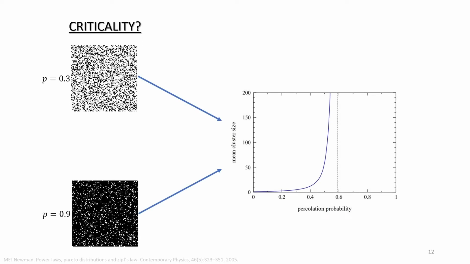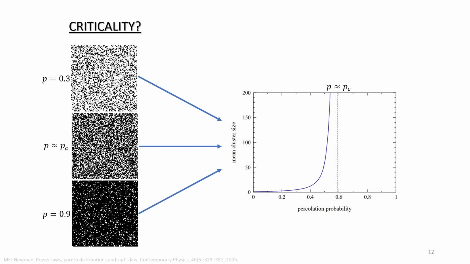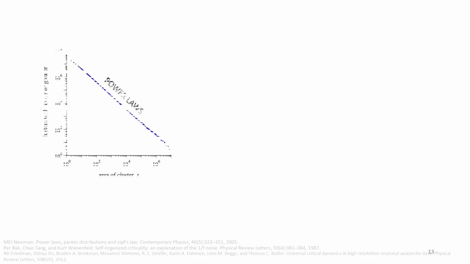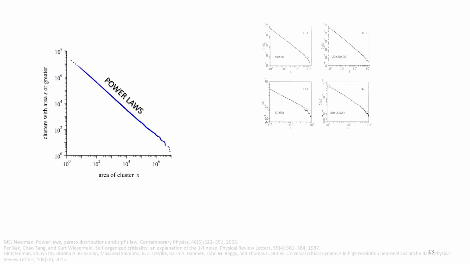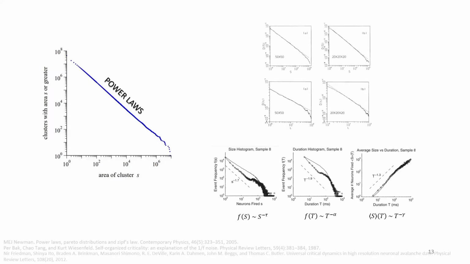Criticality is one important subject matter in physics. A practical example of this phenomenon could be explained by percolation theory. Close to the critical percolation probability, the mean size of the clusters, or shaded regions, diverges, implying scale invariance, or non-characteristic definition for the mean cluster size. These invariances are represented by power law distributions, and these power law distributions also arise from other systems that exhibit criticality, such as the avalanches in sandpile models and neuronal networks mentioned in the beginning.